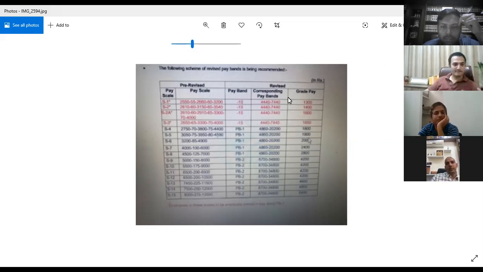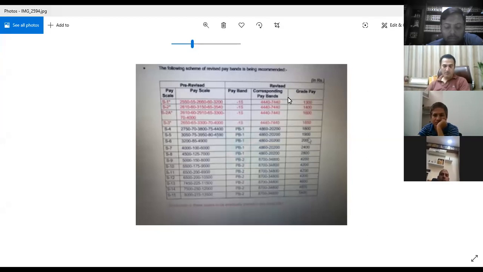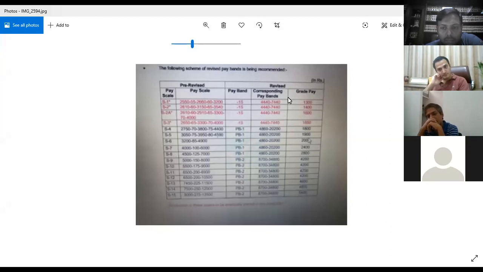Now if you are able to see, under the revised pay bands there is no increment mentioned. This increment portion is not mentioned under the pay bands because they took a formula that for each and every person it is difficult for 10 years to be kept in one increment, one scale of increment, that is like 70 rupees or 75 rupees or 150 rupees for complete 10 years. So what they did is they said that a person will be granted 3% annual increment on the basic pay scale which he is getting.